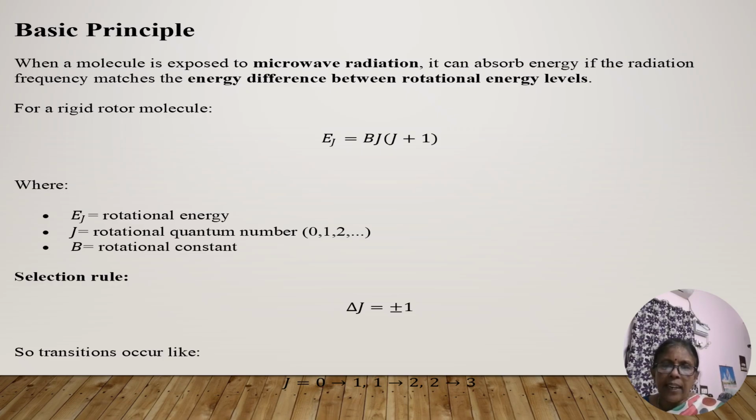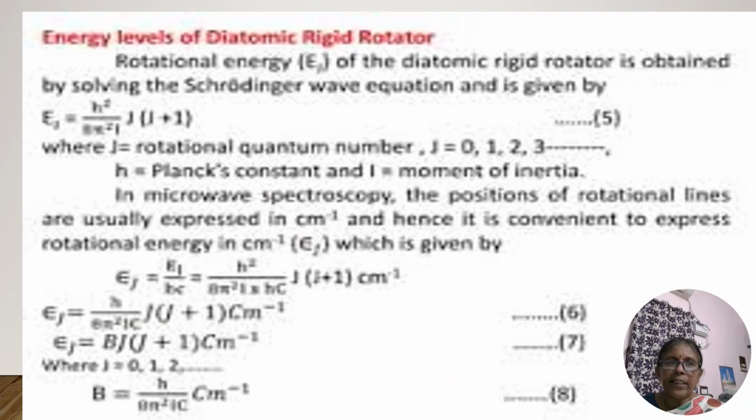So for this, what kind of transition is applicable? That also has to be seen. Here del J is equal to plus or minus 1. So the selection rule can be taken as del J is equal to plus or minus 1. This is applicable for all kinds of molecules. All molecules have to be rotating as per the rotation; only then can the transition and rotational energy be calculated.